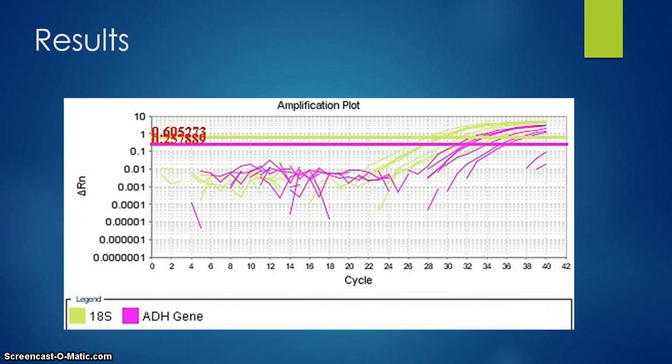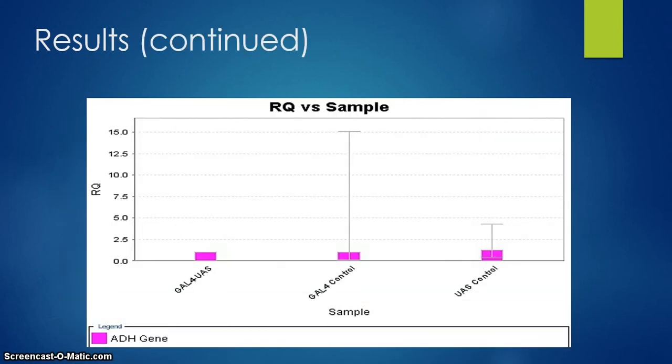Also, the 18S hits the CT line first because there's always more 18S inside the cell. This is our relative quantification, seeing how much gene expression there is compared to all samples. As you can see, there wasn't much gene expression in any of the samples, and the gene was not expressed very much.